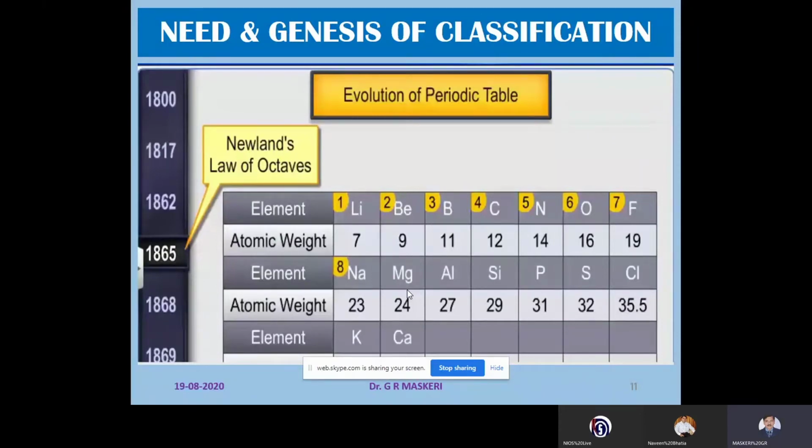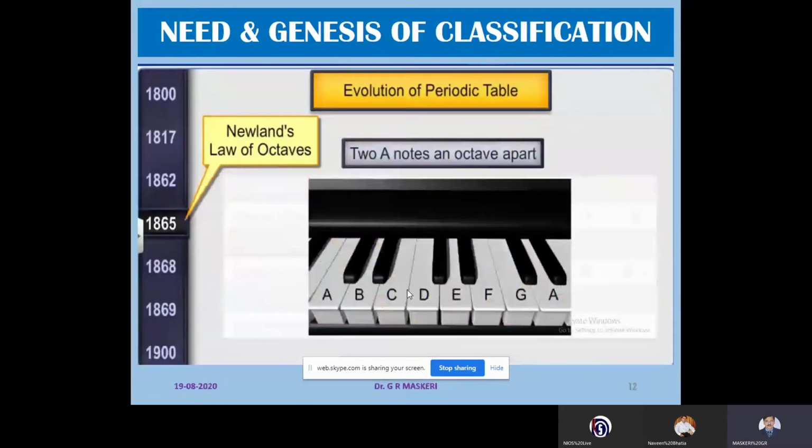Similarly, taking sodium as the first element, potassium is the 8th element. Therefore, lithium, sodium, potassium belong to one group and show similarity in properties. This trend resembles the octaves of musical notes, and therefore it is called the law of octaves. As you know, in music, the 8th note resembles the first note: Sa, re, ga, ma, pa, da, ni, and again Sa. Hence, it was popularly known as Newlands' law of octaves.